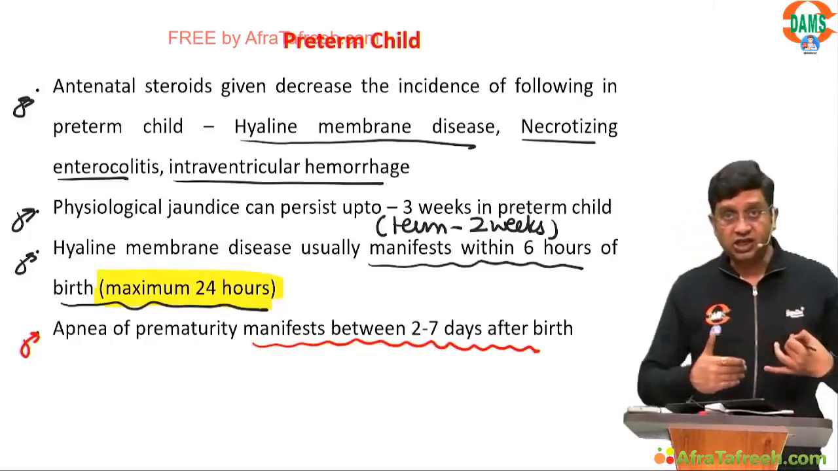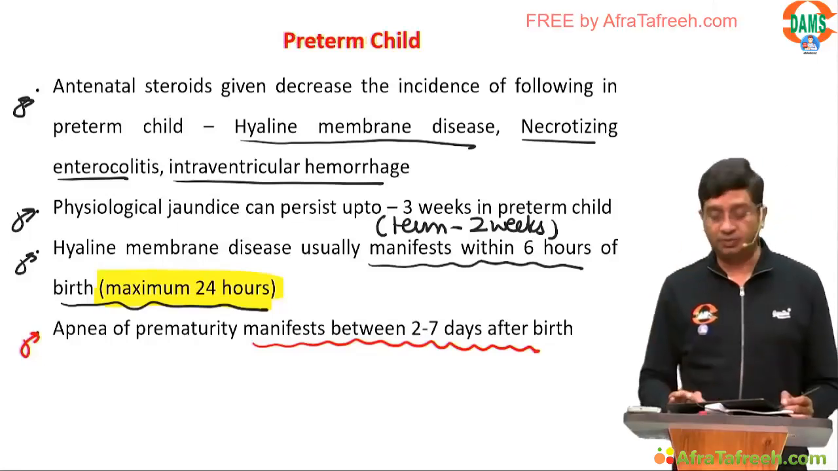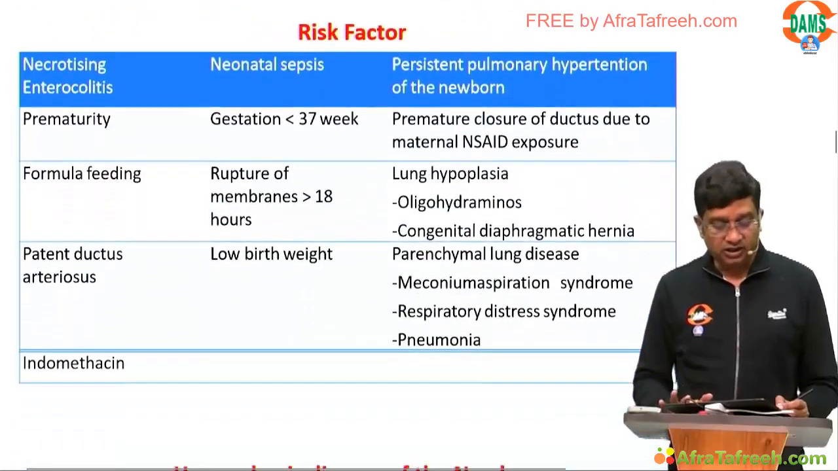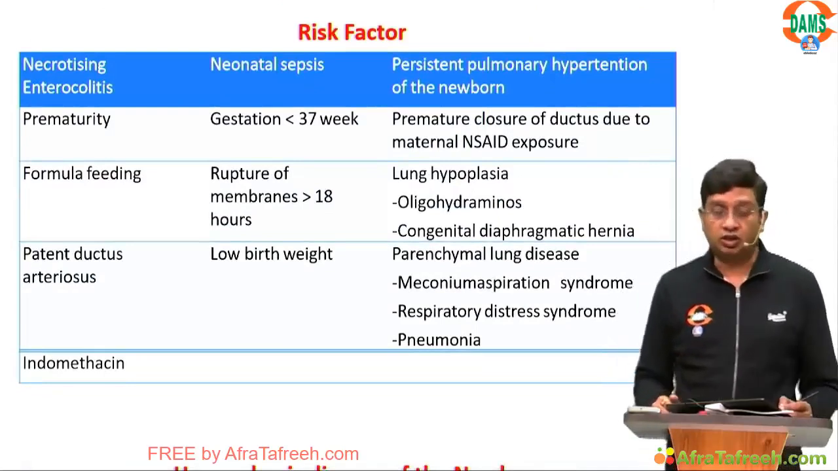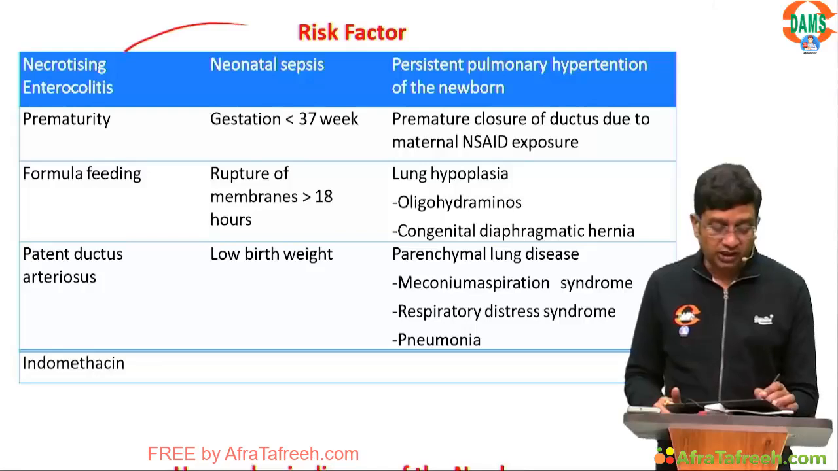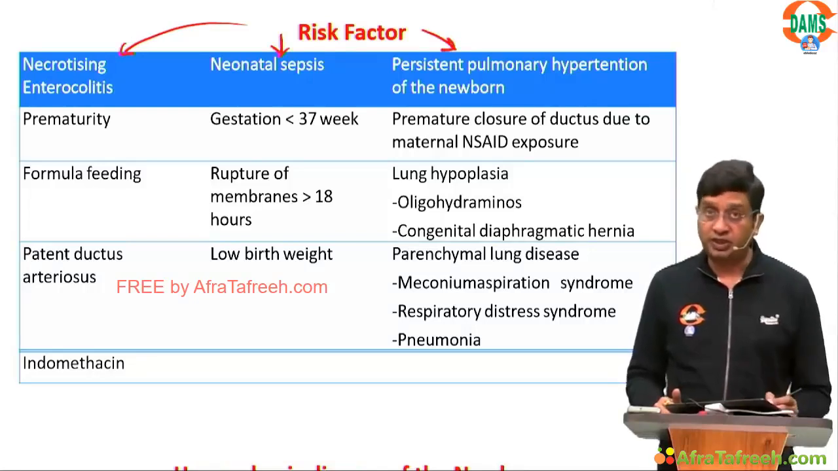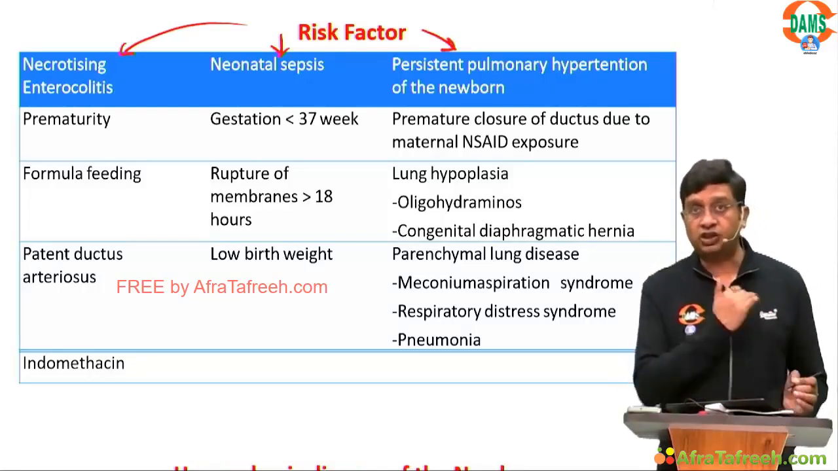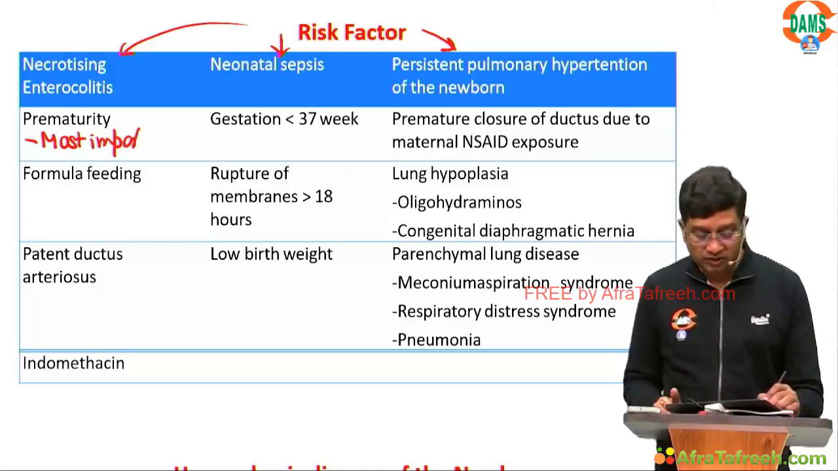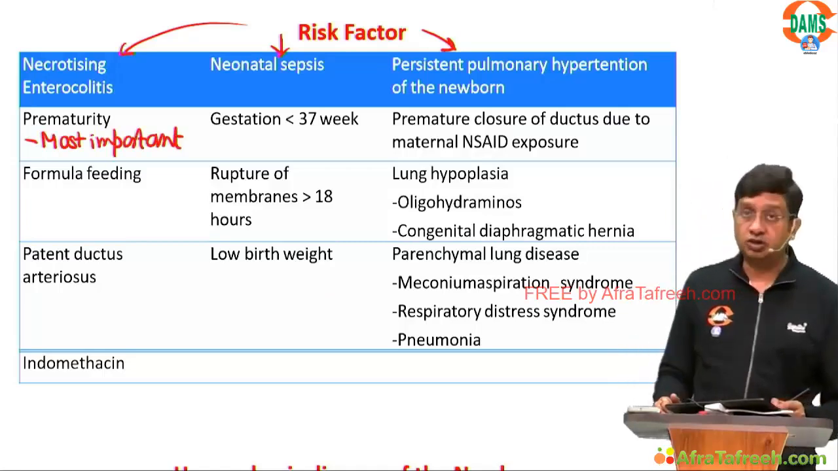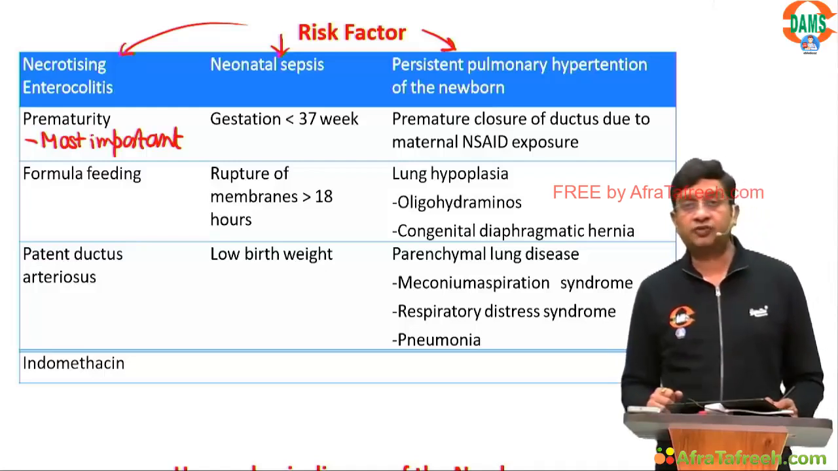So this was just a compilation of the various problems you can get in a preterm child, and you can simply remember them like this. Clear? Then this slide tells you about the risk factors of three common things you can get in neonatology. What are the risk factors for NEC? What are the risk factors for neonatal sepsis? What are the risk factors for PPHN? In NEC there are 4 risk factors, and the most important is prematurity. The second is formula feeding, the third is PDA, and the fourth is indomethacin.